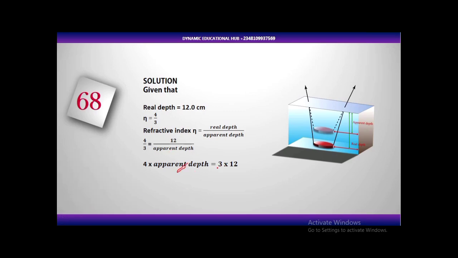Now let's move forward. If you cross multiply, you are going to get 4 times apparent depth is equal to 3 times 12. Now, making apparent depth the subject of the formula, you divide both sides by what? By 4. That's what we have here. Now, 3 times 12 divided by 4: 12 divided by 4, we have 3. 3 times 3 is 9. So our answer is what? 9 centimeters.